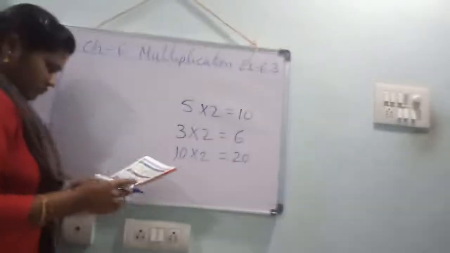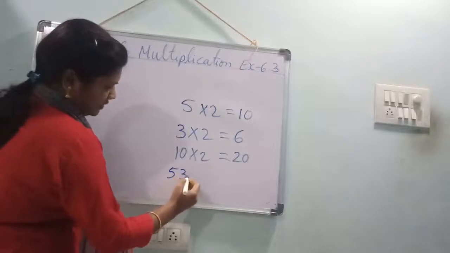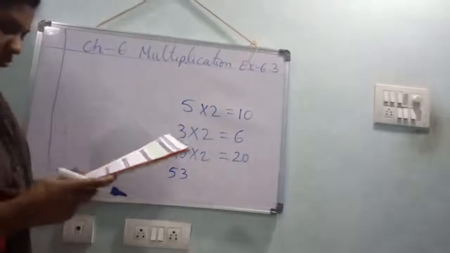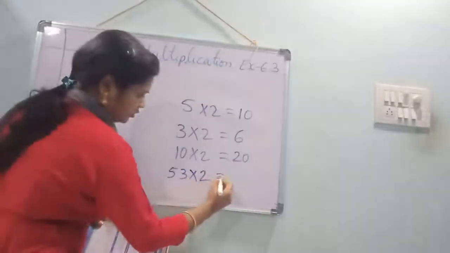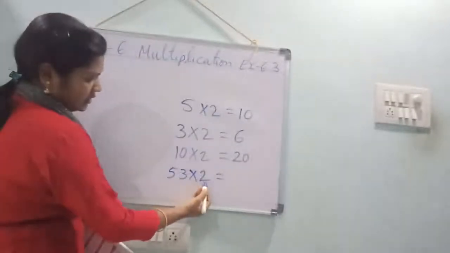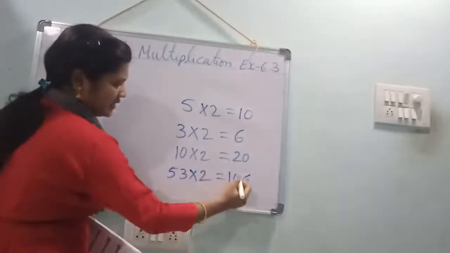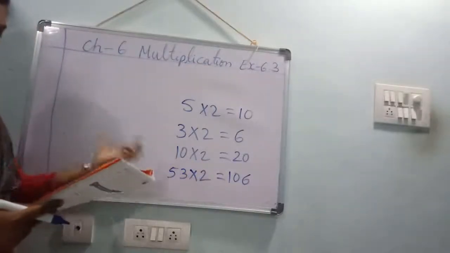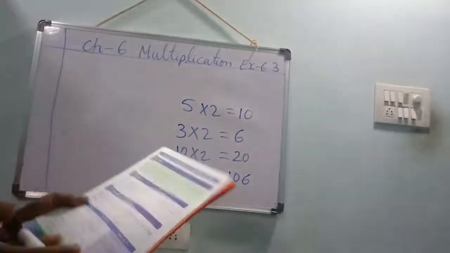As see, 53 into 2, as doubling the numbers. 2 3s are 6. 2 5s are 10. What is that answer? 106 is the answer. If you double like this, it will come. Understood children? Doubling the numbers means what?